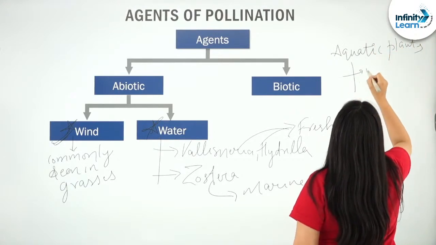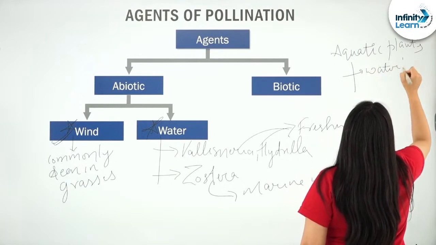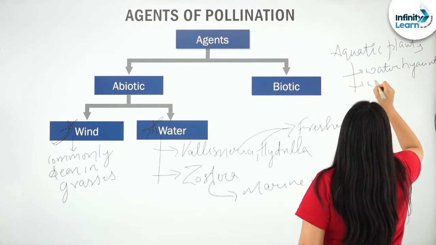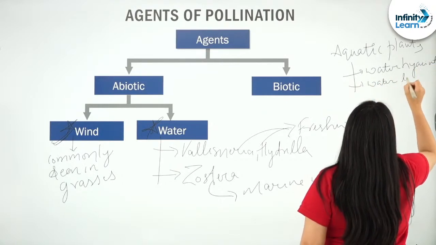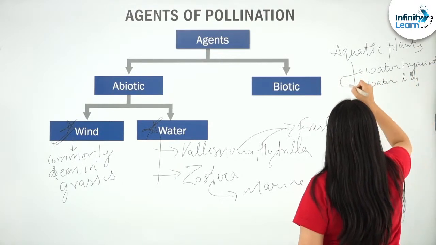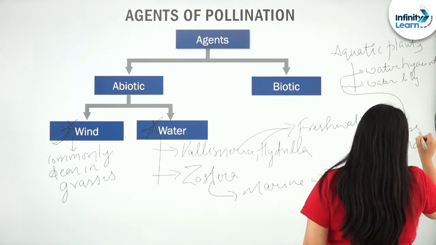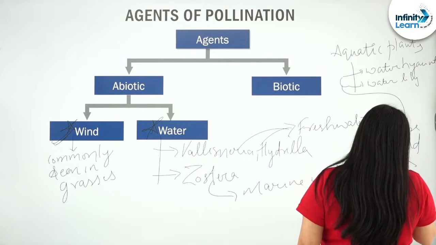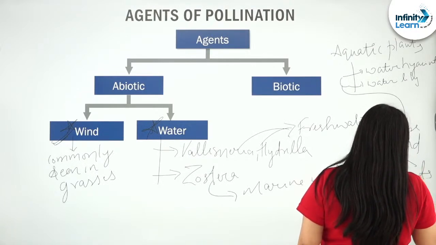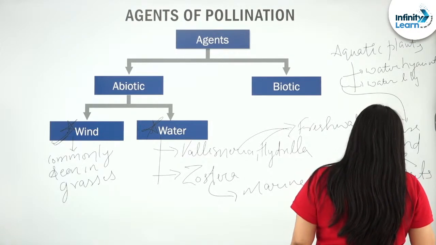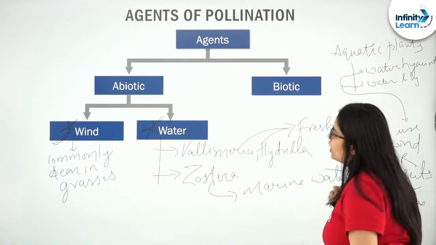like water hyacinth or water lily use wind or insects for pollination. Got it? Any doubt till now?